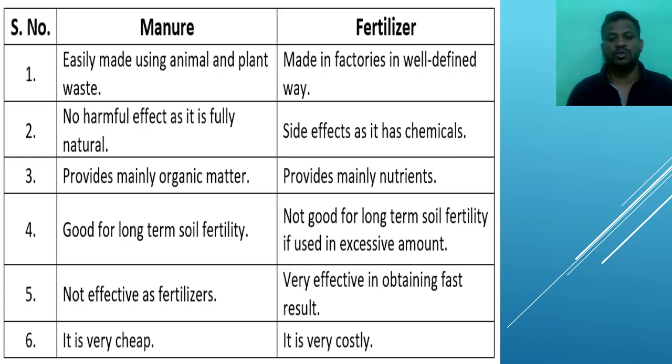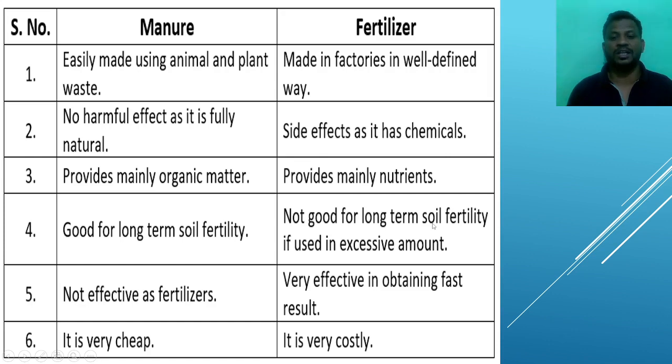We have to take the soil to the laboratory and test it. After the soil result, the nutrients that are lacking in the soil are added in the form of chemically prepared fertilizers. We can't use it excessively.